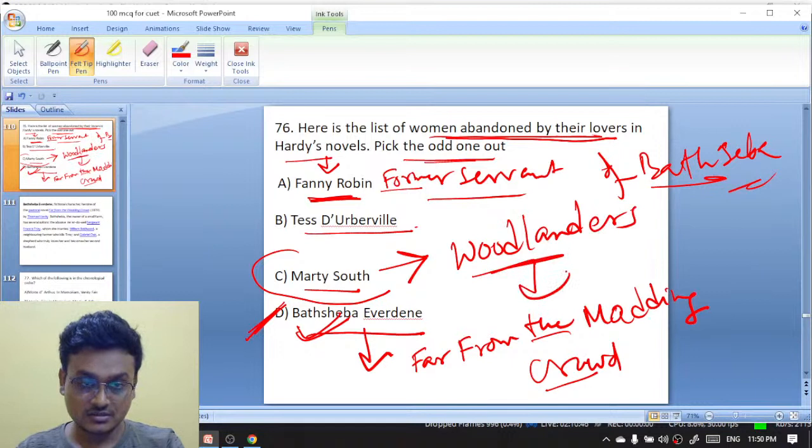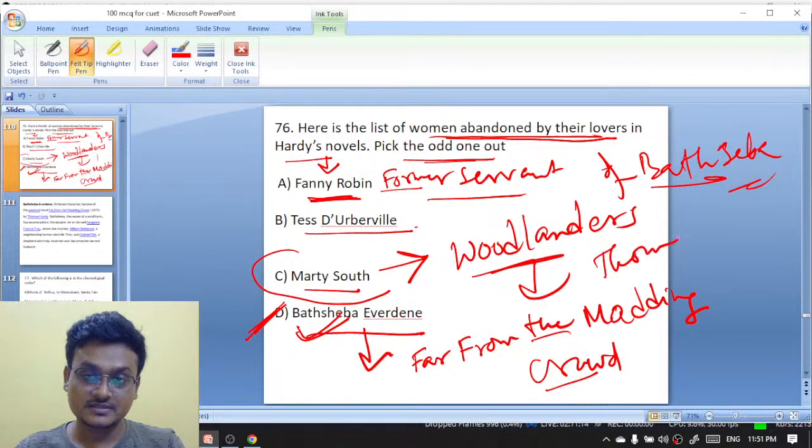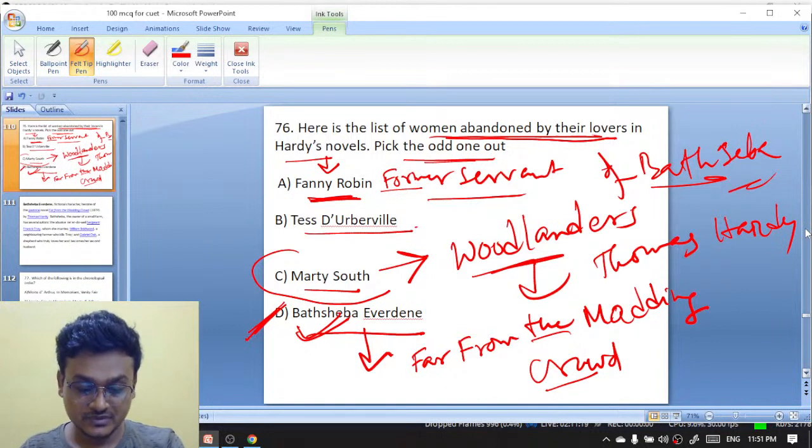Who wrote the novel Woodlanders? Tell me. Thomas Hardy. Okay? Yes, Thomas Hardy. Thomas Hardy has written Woodlanders. Okay. Woodlanders was written by Thomas Hardy.